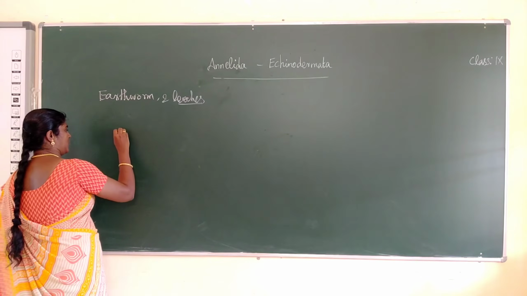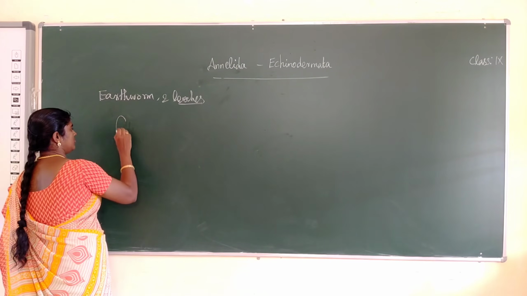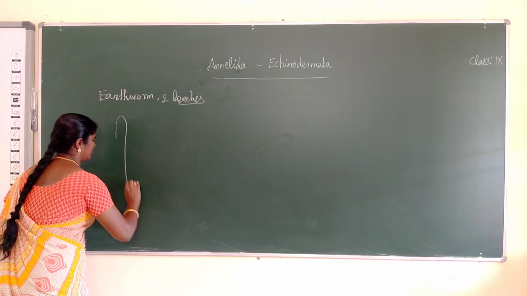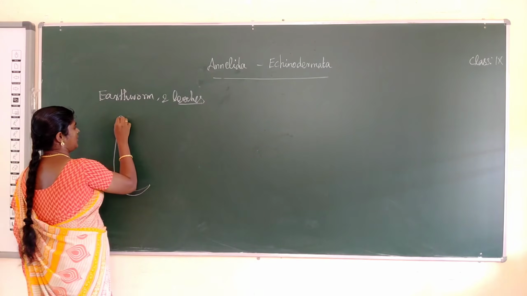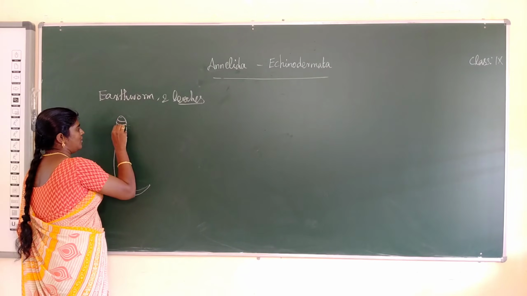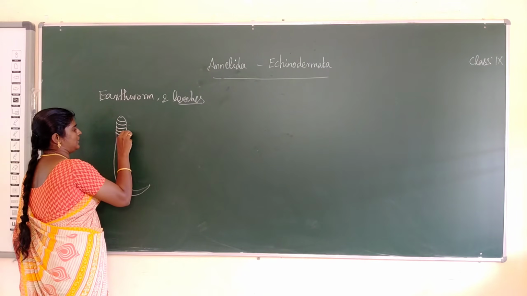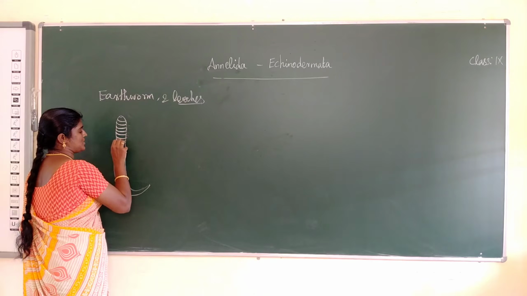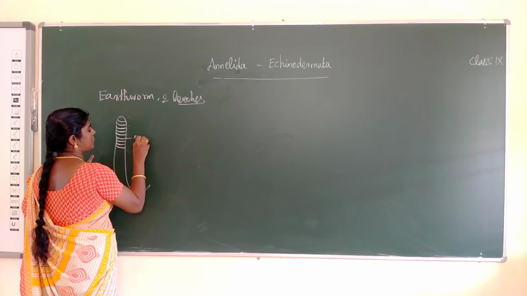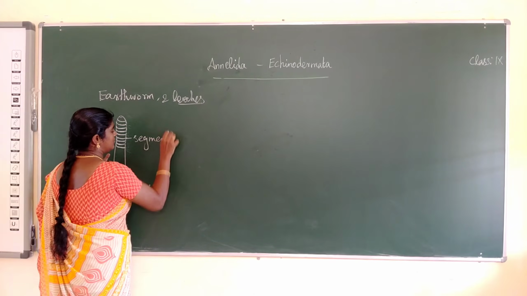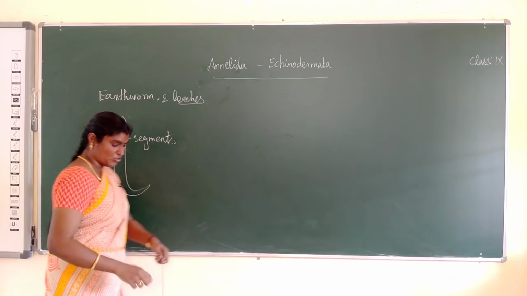For example, this is an earthworm. The body is arranged in ring-like structures joined together. This is called a segment.